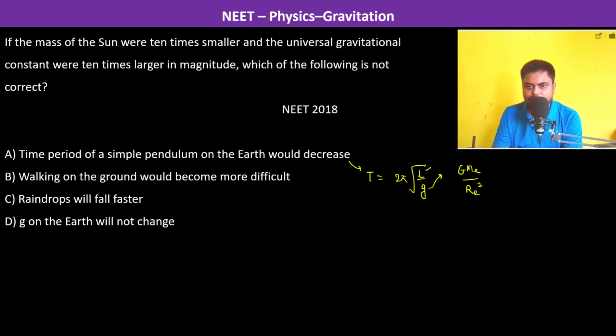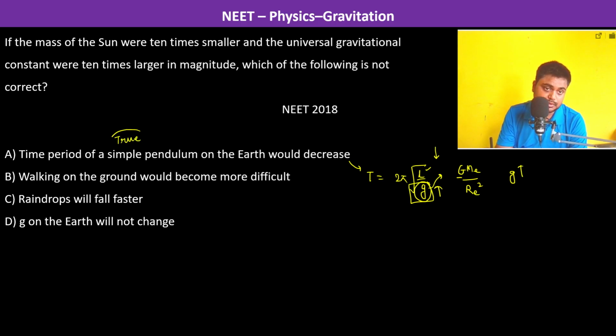Now the length is not dependent upon capital G or the mass of the sun, but this small g is dependent upon this. So this g becomes higher. In fact, this becomes 10 times. So what is going to happen? The denominator increases, so therefore the entire thing decreases. So yes, this is true. This is going to happen.